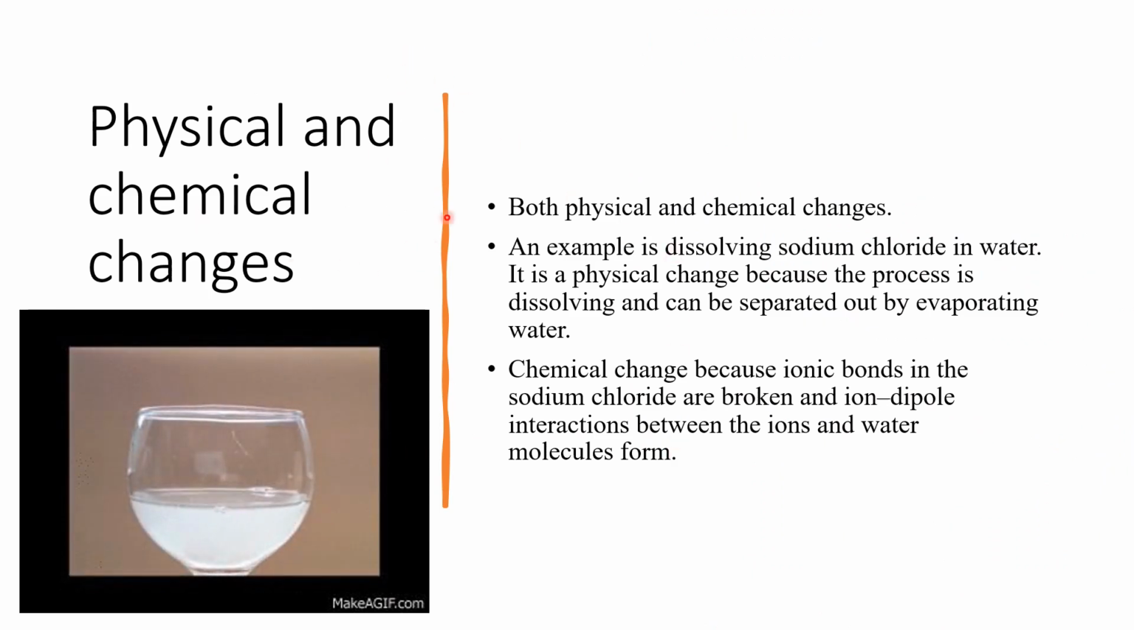Now, some processes can be both physical and chemical change. For example, dissolving sodium chloride in water is an example of both. We consider it a physical change because we are dissolving something and it can be separated out by evaporating the water. And it is considered a chemical change also because the ionic bonds between the sodium and chlorine are broken, and then new interactions are formed between the water and the ions. So that's why we say that dissolving of salt is an example of both physical and chemical changes. Like this, there can be many systems where both changes can be observed at the same time.